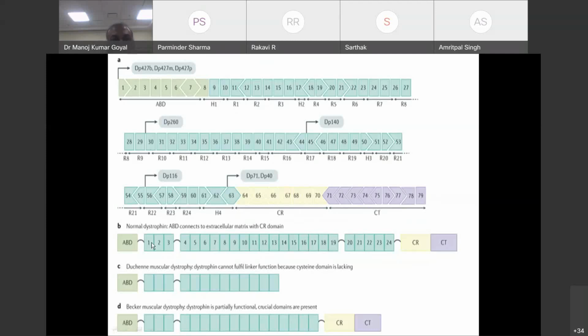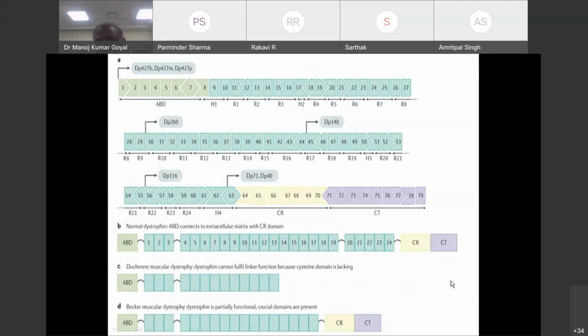What will happen? The first 24 amino acids will be transcribed. This is okay, but beyond that, an out of frame mutation. What will happen in an out of frame mutation? If something disturbs the reading frame here, or introduces a stop codon here, we will not be able to get anything transcribed beyond this.